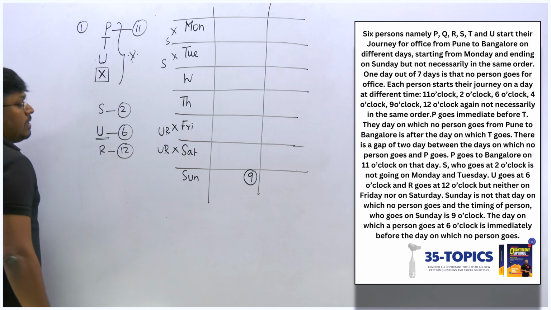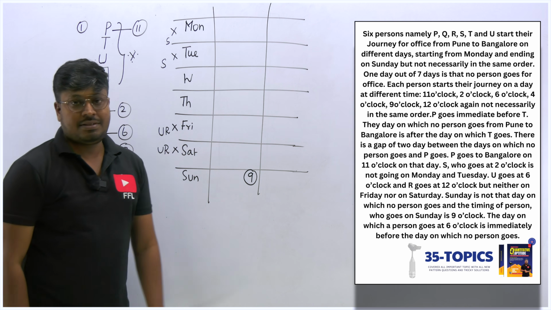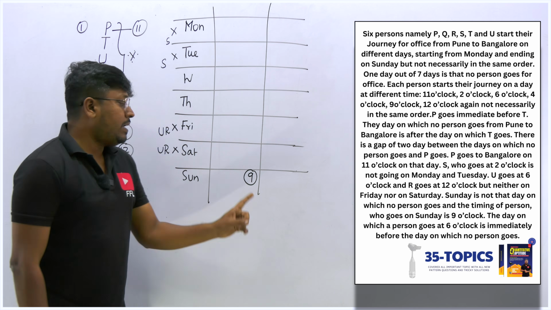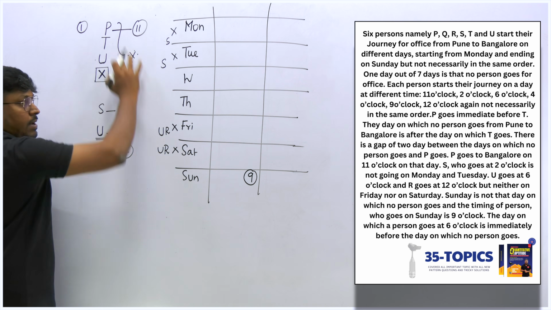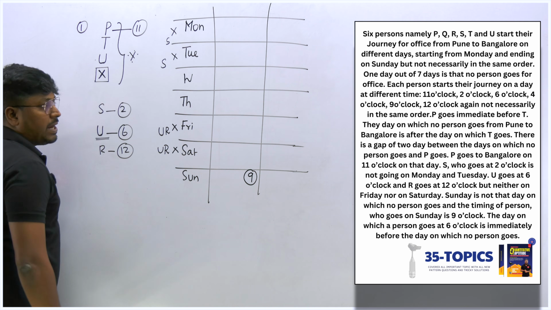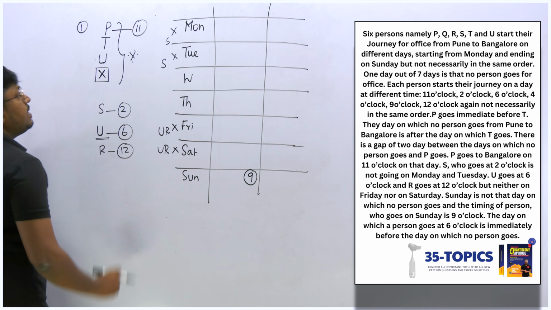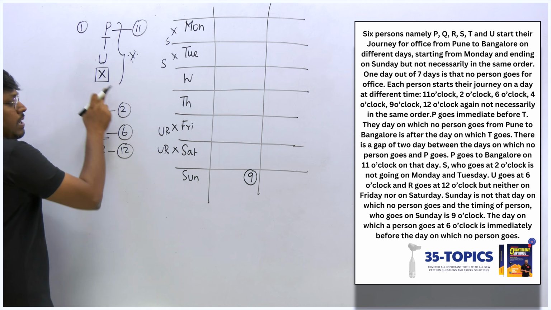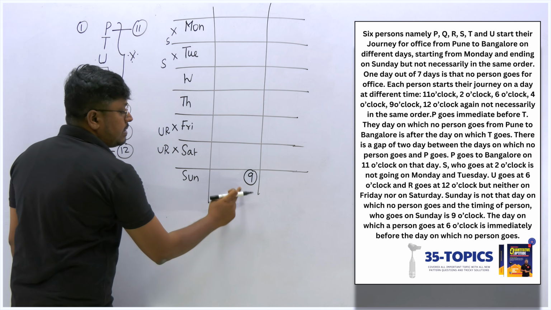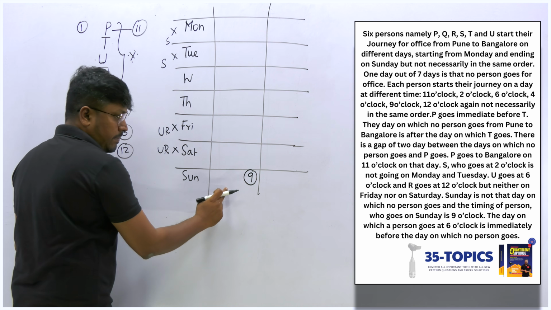So finally, we read the complete question. Still, we have fixed only one point, that is Sunday 9 o'clock. We have written all the clues here. So now let's try to fix on this arrangement. Just friends, just see here, P, T, U, X, right? X means no person is going. We already know that Sunday is not the no-person-going day, right?